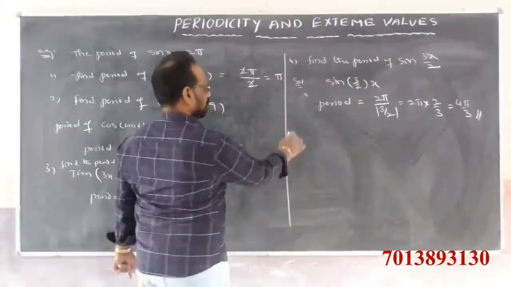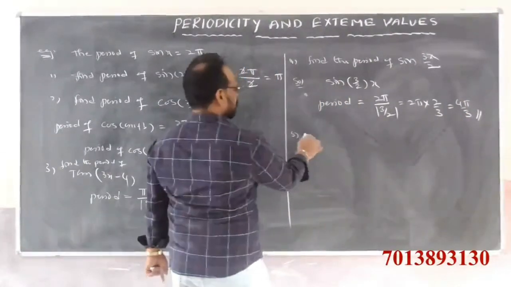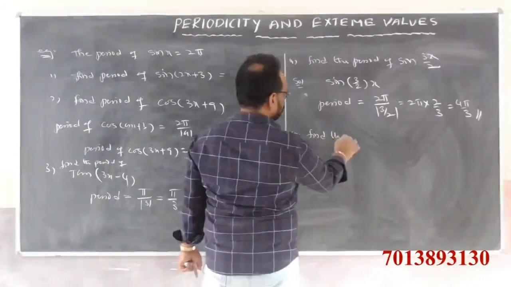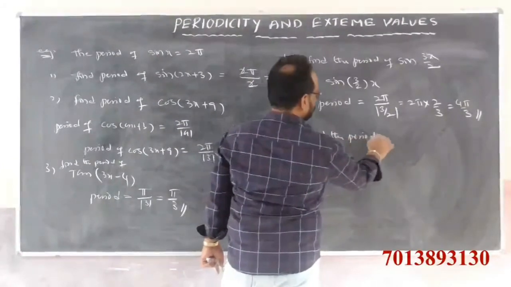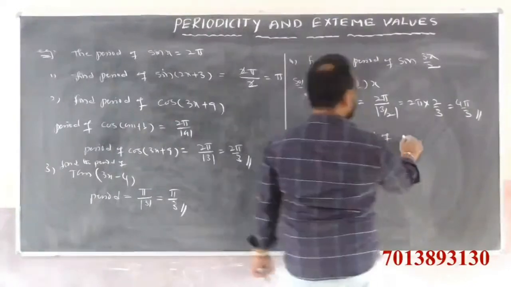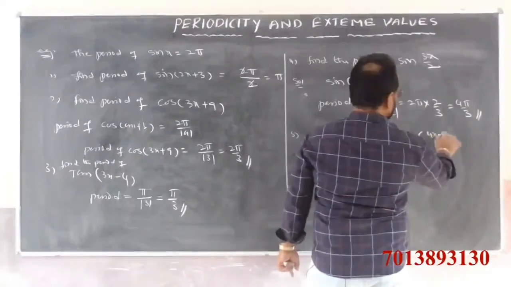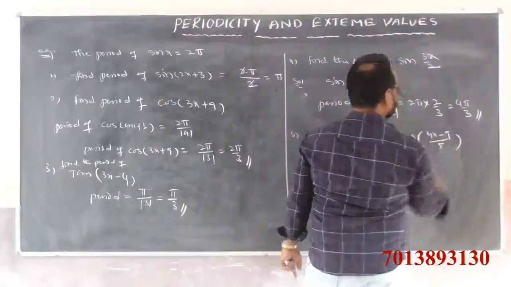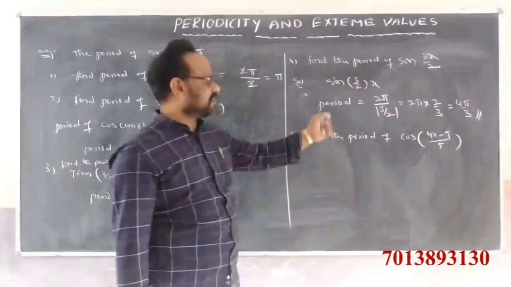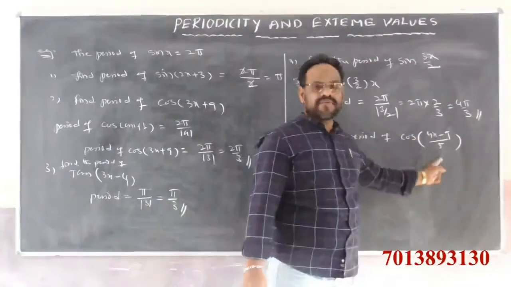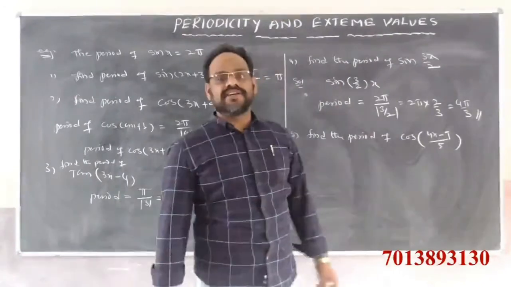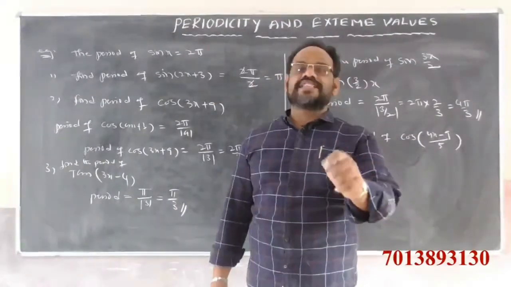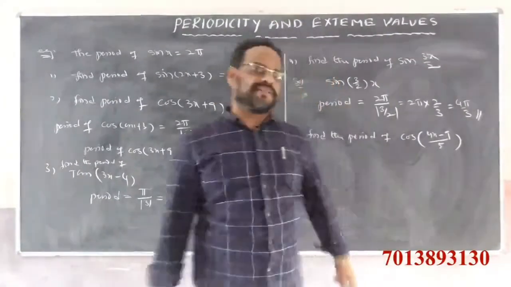Next example, another example. Find the period of cos of 4x minus 9 by 5. We want the period. Already we know that the period of cos ax plus b is 2 pi by mod a.